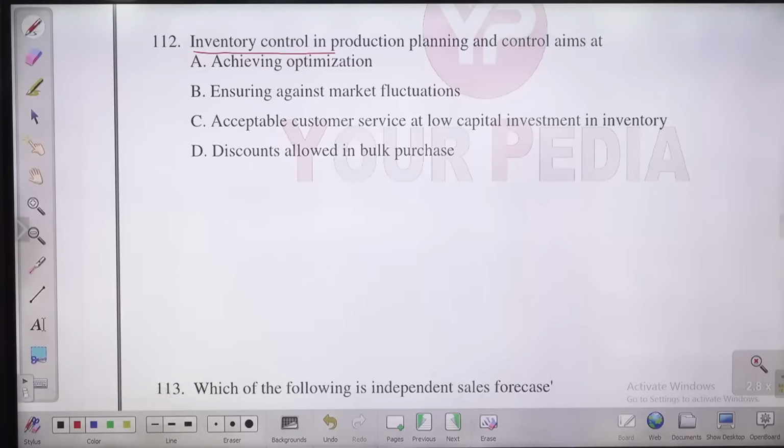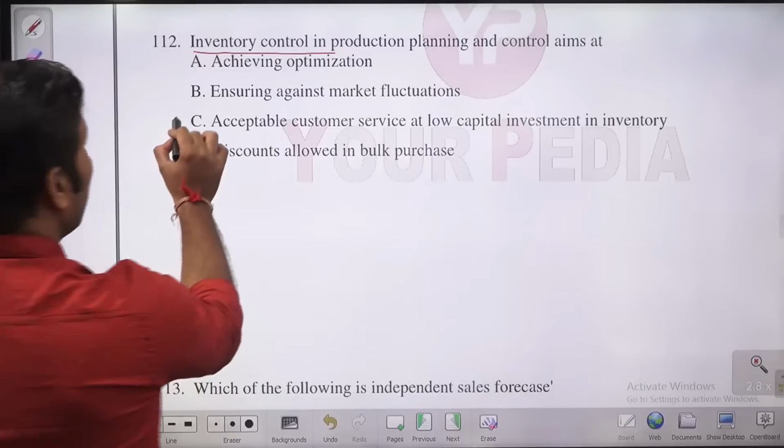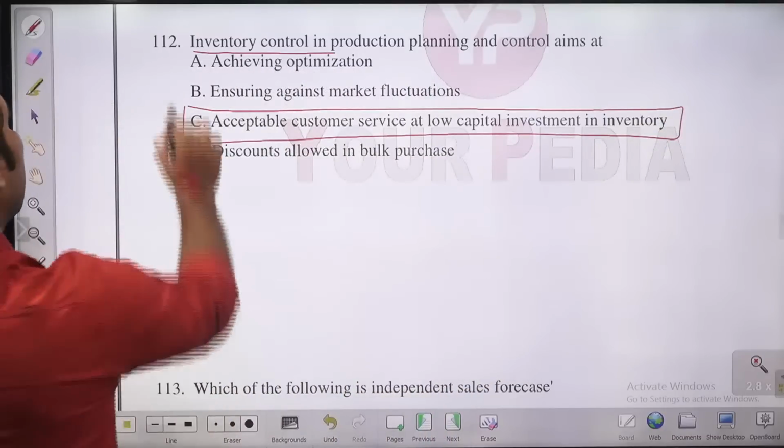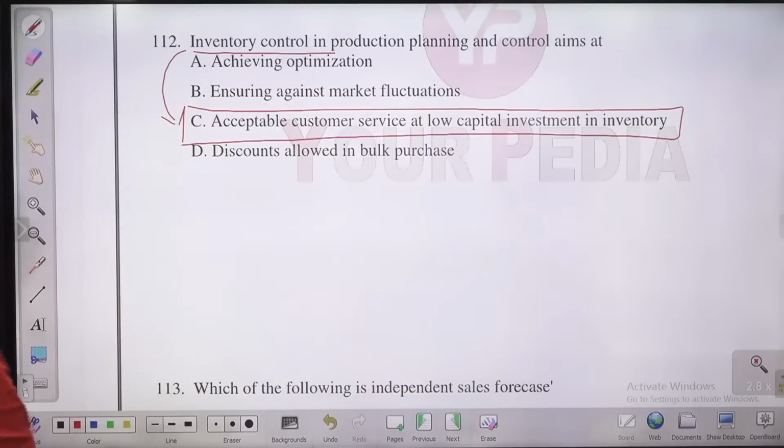Why do we keep inventory? Just to satisfy the customer. So the acceptable customer service at low capital investment in inventory, this is the aim of the inventory control.